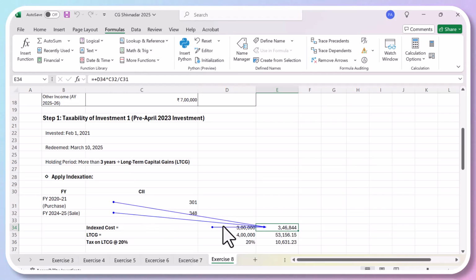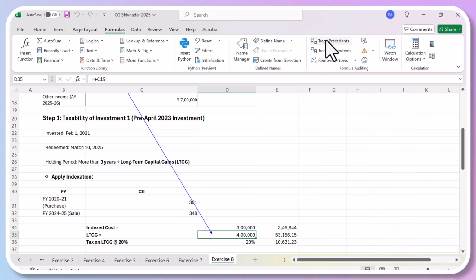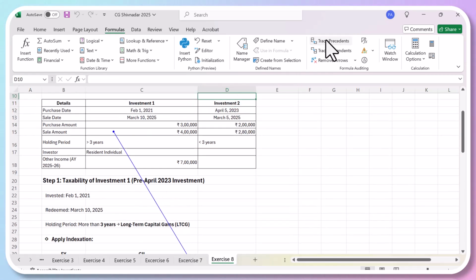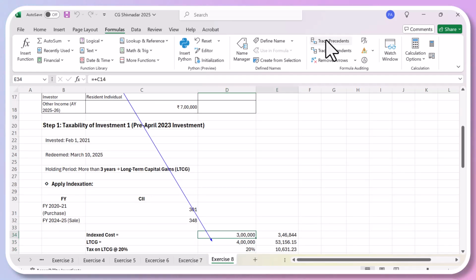So that means the index cost will be, because you have held the asset for more than 3 years, 3,46,000. You bought it for 3 lakhs, which is mentioned here in your question, and you sold it for 4 lakhs. The index cost is 346. So that means your capital gain will be 53,156, which is 4 lakhs minus 3 lakh 46,000.